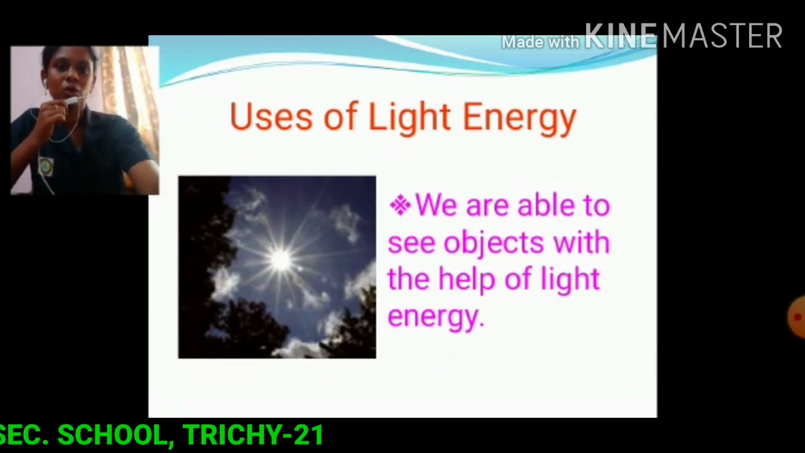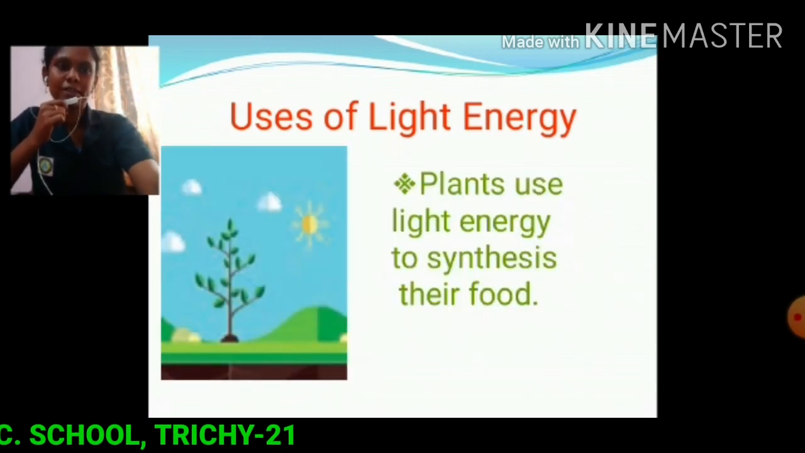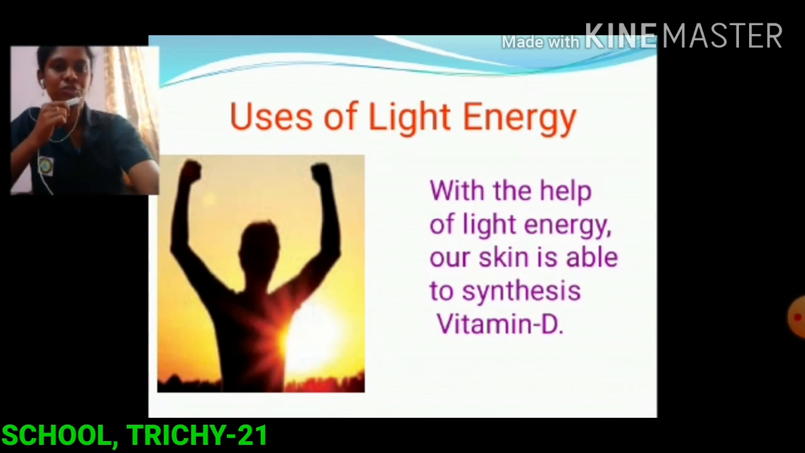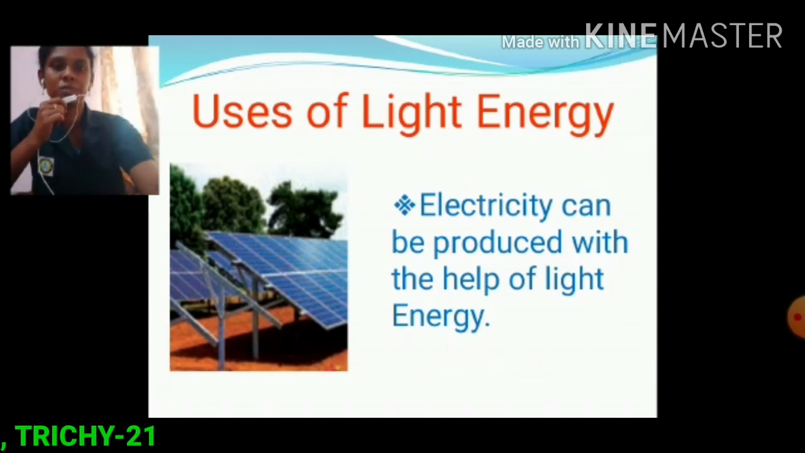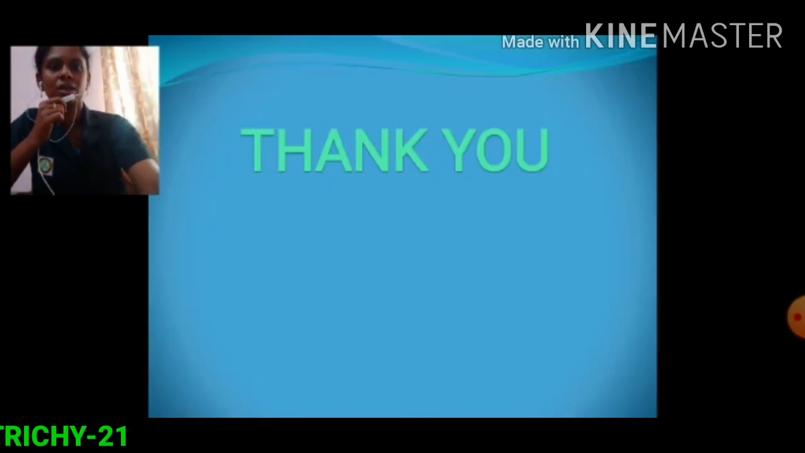These are the important uses of light energy. We are able to see objects with the help of light. Plants use light energy to synthesize their food. With the help of light energy, our skin is able to produce vitamin D. Electricity can be produced with the help of light energy by using solar panels.